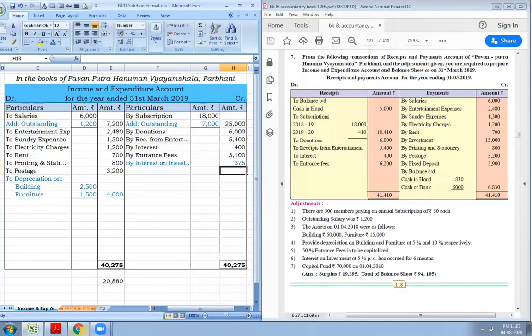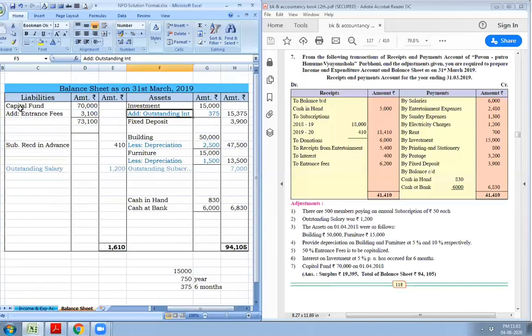Capital fund we already posted to the balance sheet as capital fund rupees 70,000.